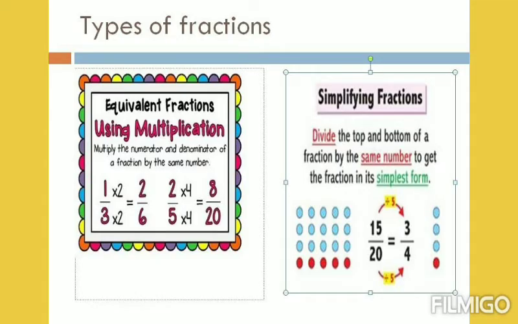Next, to find the equivalent fractions, we multiply the numerator and the denominator by the same number. So, for example, let us consider 1 by 3. If we multiply both the numerator and denominator by 2, we get 2 by 6. Here 2 by 6 is equivalent to 1 by 3.